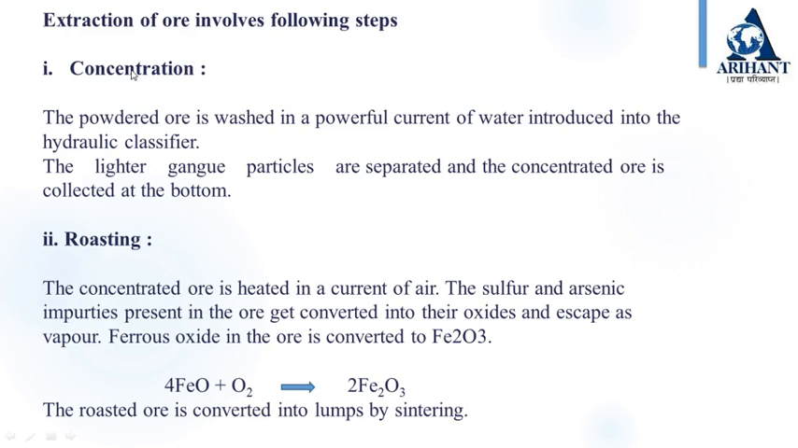Second step is roasting. The concentrated ore is heated in a current of air. Sulfur and arsenic are converted to their oxides, which escape as gases along with other volatile impurities. Any ferrous oxide present in the ore is converted to ferric oxide. Roasted ore is converted into small lumps by sintering.